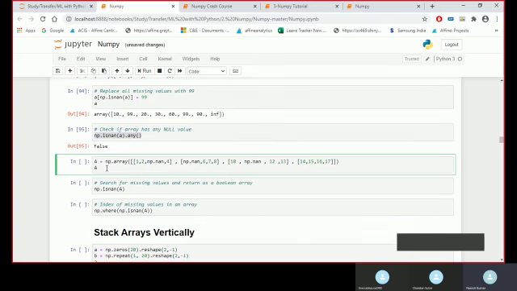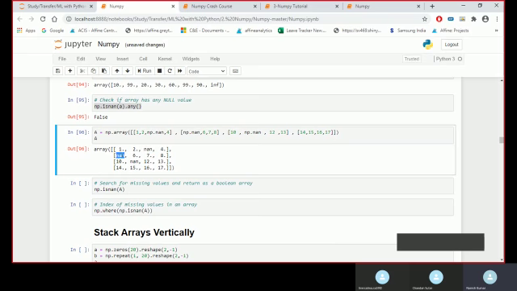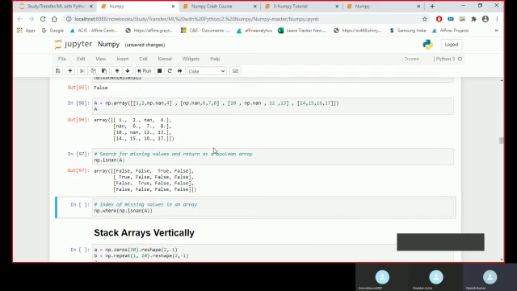A similar thing we can also do in two dimensions. Now I'm creating a two-dimensional array where I will have a rows and columns matrix. I have missing values here, here, and here. So I can search at which position I have a missing value. Here it will be false, here it will be false, because I don't have any missing value. But here I have a missing value, and that would be denoted as true. If I want to see the index position, I can use where.